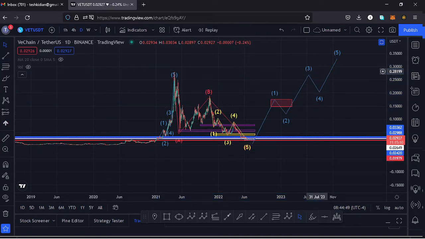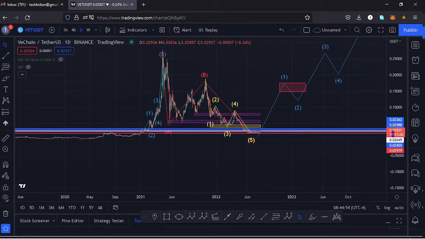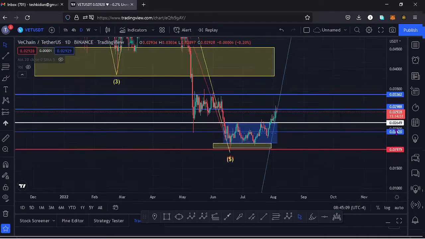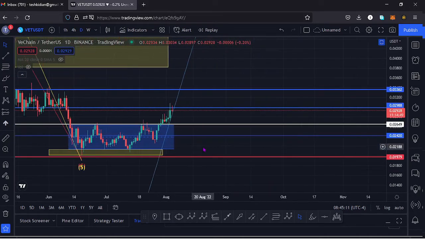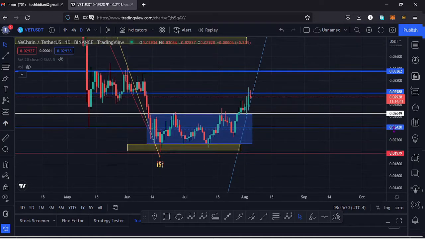But before that plays out, there are key patterns that we need to break out of on this chart, and that is what I want to focus on in this video. So if I zoom in on this chart, you can see that here on the daily chart we had been trading within this channel right here in blue, and then we had a breakout to the upper side of the channel. We managed to break above a key area of resistance, and we have continued pushing to the upper side, and now we have been rejected at another key area of resistance at around the $0.029 mark.